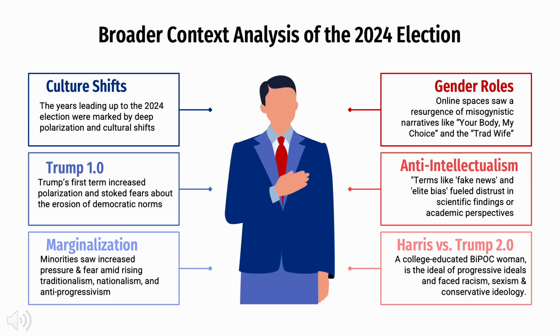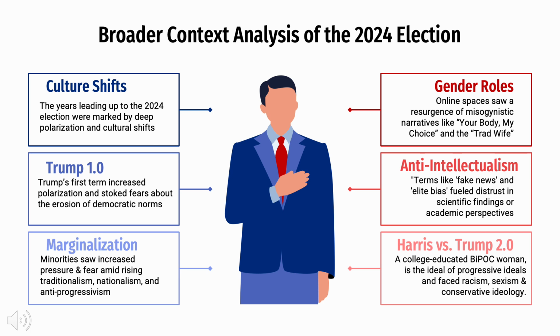Particularly, minority groups, women, and immigrants increasingly voiced fears of marginalization amid the rising rhetoric around traditionalism, nationalism, and anti-progressivism. The LGBTQ and especially the transgender community were getting a particularly large amount of focus from Trump's base during these years.